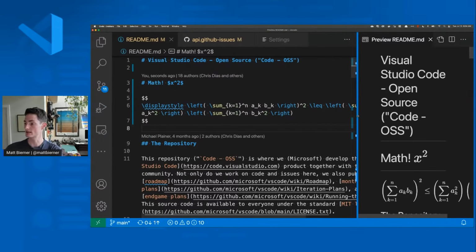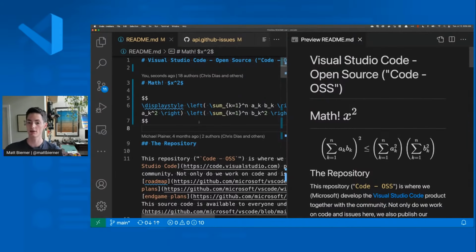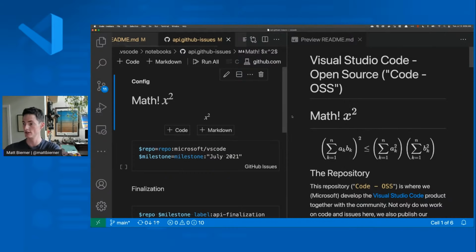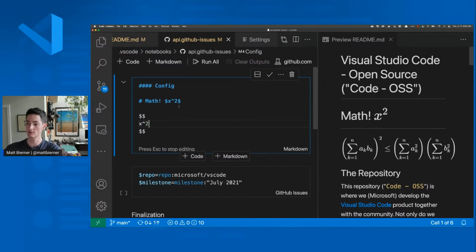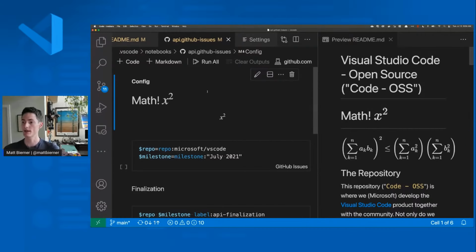But this is something that I think is kind of helpful. And it's actually inspired by something that we added to our notebooks originally. If I go over to a notebook here, you can see that this is one of our GitHub issue notebooks. These are Markdown cells inside of the notebooks, and you can see that they support the same Markdown rendering. The notebooks are actually the original reason why we added this feature. And then once we added it to notebooks, it sort of made sense to add it to the built-in Markdown preview as well.